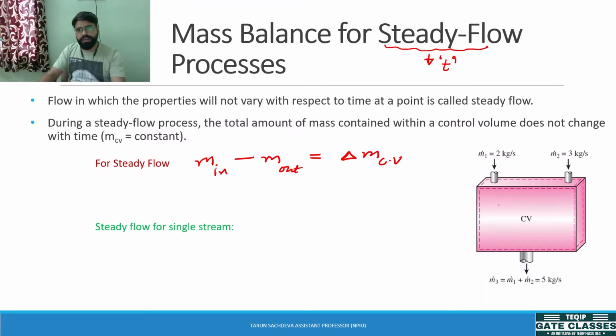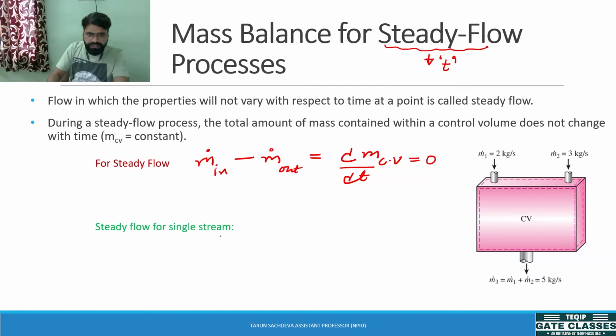If we write this equation with respect to time, in terms of the mass flow rate coming into the system and the mass flow rate going out of the system, we come to this equation. Now as the variation of delta M with respect to T is 0, we can write this equals to 0.